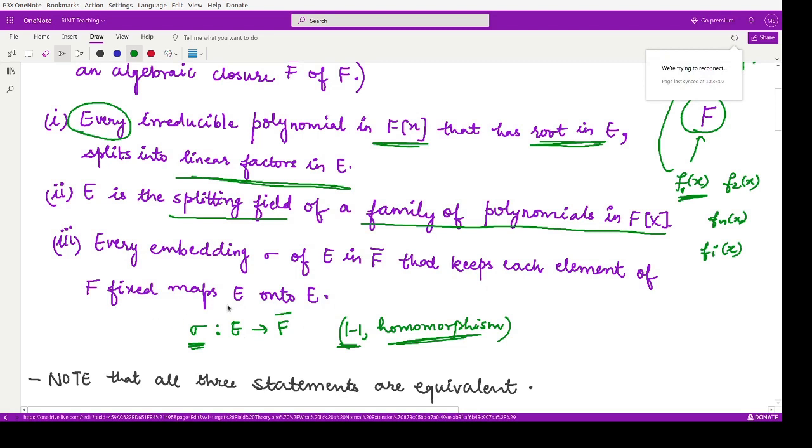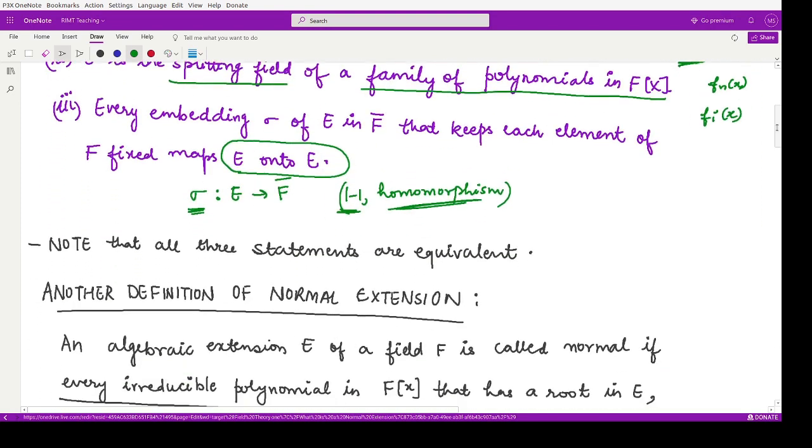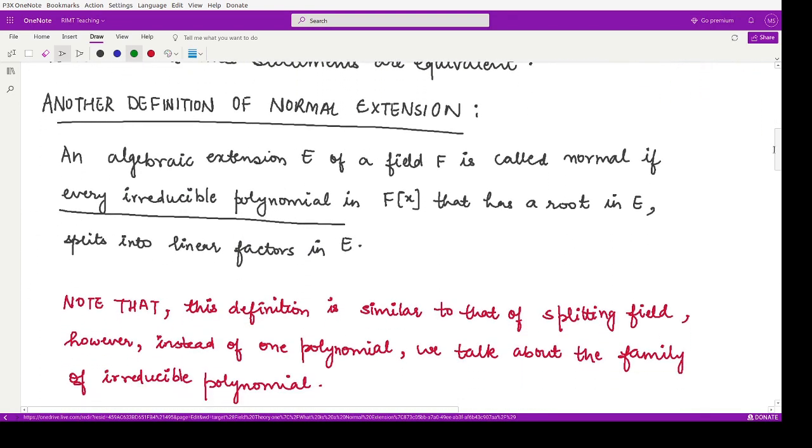This maps E onto E. If this condition is true, then we say the given extension field is also a normal extension. All the above statements are equivalent. We will prove very soon that all these three statements are equivalent. So if any of these three conditions is satisfied by an extension field, we say the given extension field is a normal extension field.